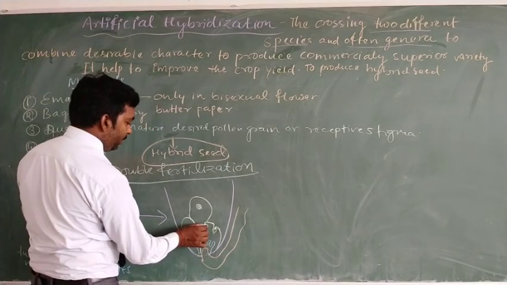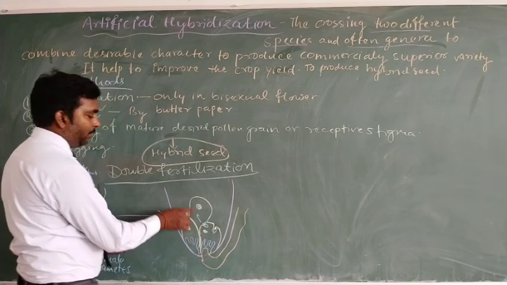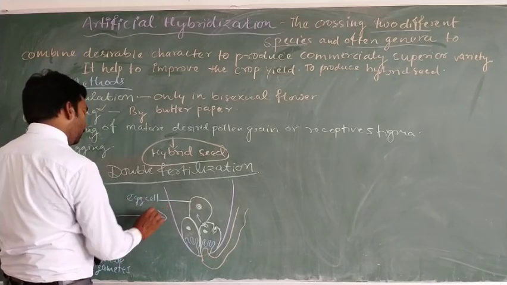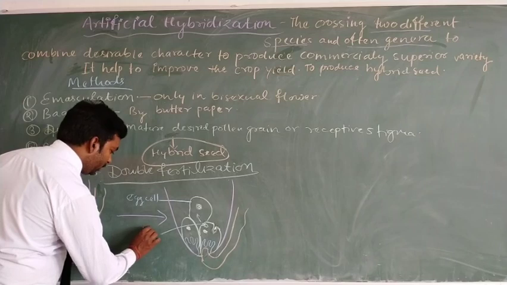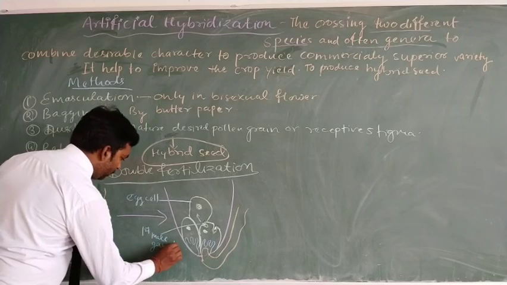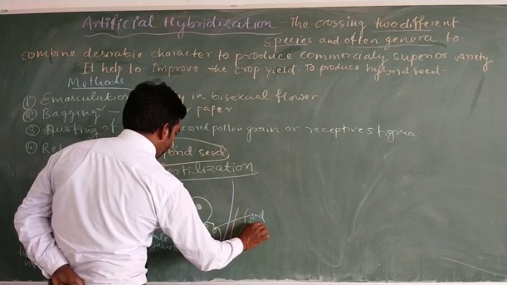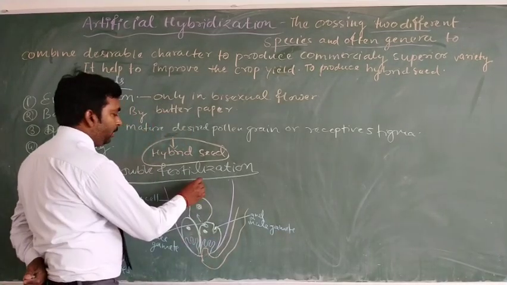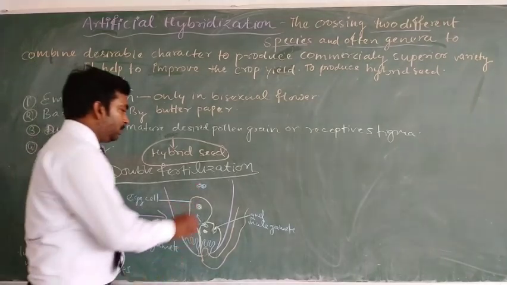the two male gametes released, and one of the male gametes tries to enter the egg cell. This is the egg cell, and here is the first male gamete, and here is the second male gamete. And inside the endosperm or central cell there are the polar nuclei.